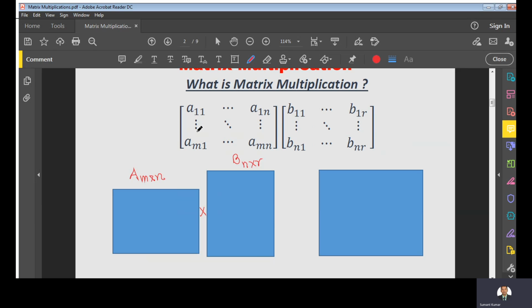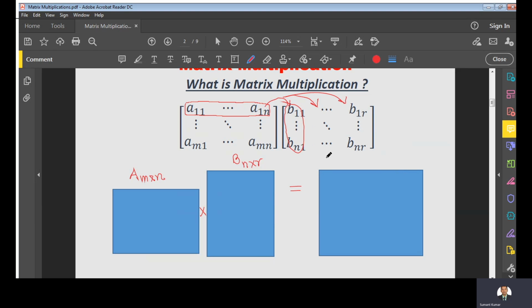So what will happen, we will take the inner product of this row vector with each column, right? We will take the dot product of this row with each column, and we will write it in the first row.